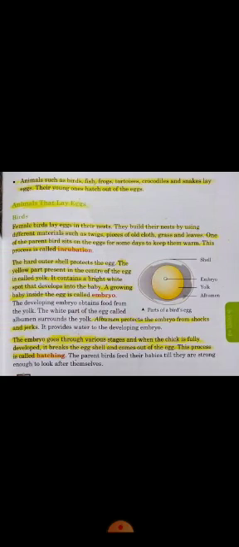First one is birds. Female birds lay eggs in their nest. They build their nest by using different materials such as twigs, pieces of old cloth, grass and leaves. One of the parent bird sits on the eggs for some days to keep them warm. This process is called incubation.